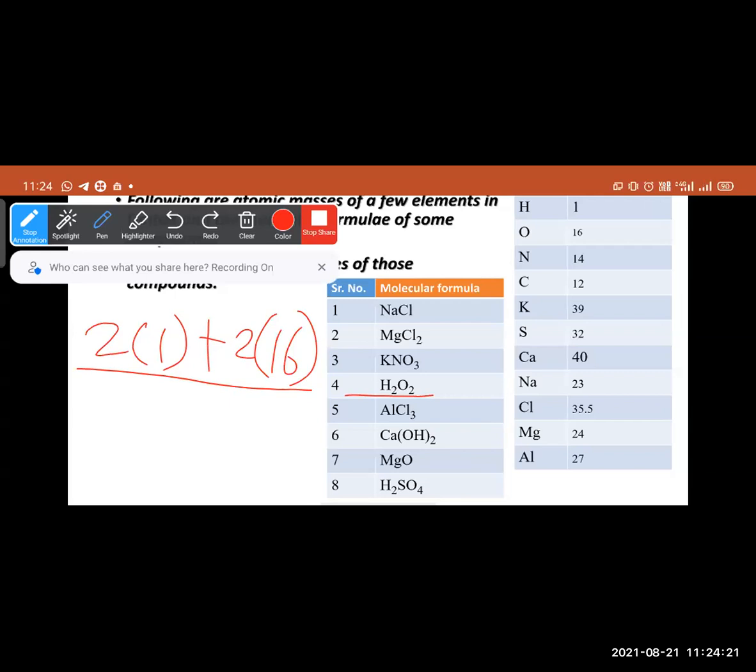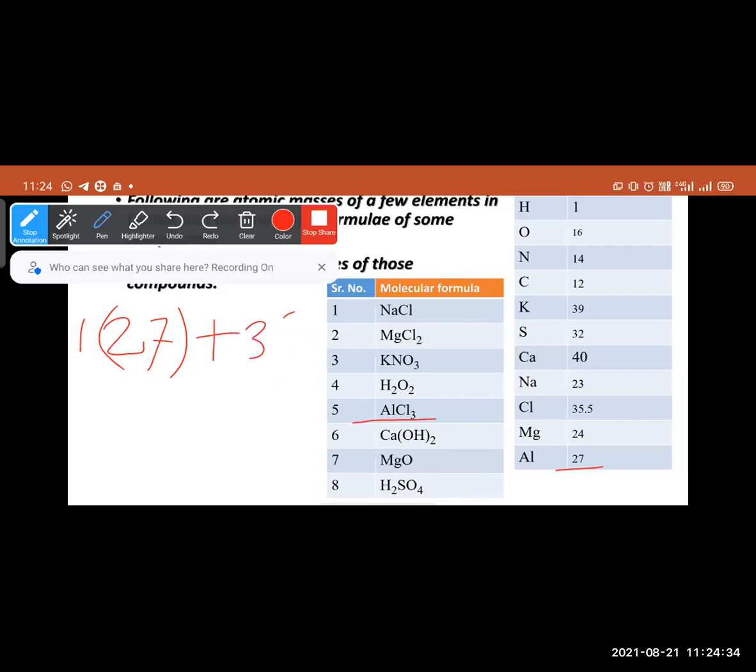Next, AlCl3. Aluminium atomic mass is 27. Total number of atoms is 1, plus Cl3 is 3 into 35.5. So that will be the answer for AlCl3. Calcium hydroxide: calcium atomic mass is 40.